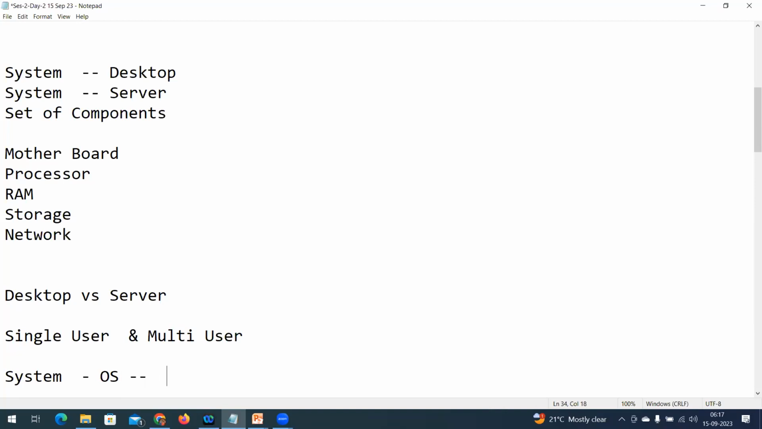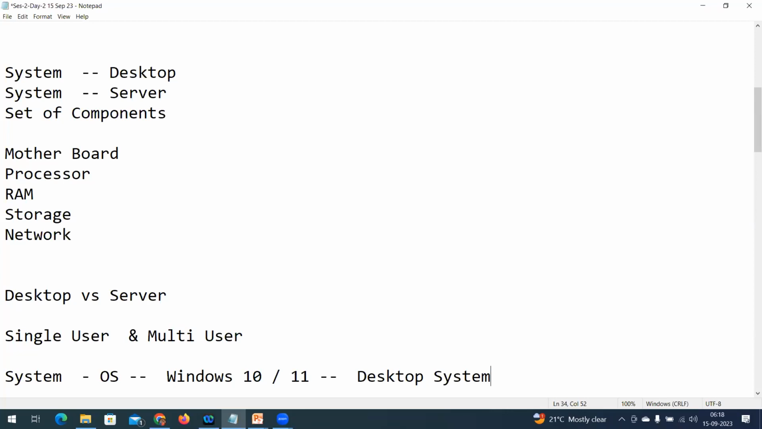The same system, if you install Windows 10 or 11, what is this operating system? I'm going to call it a desktop system. Whatever hardware components you use on that particular system, as soon as you install an operating system that is single user, what is a single user? It is nothing but a desktop operating system.